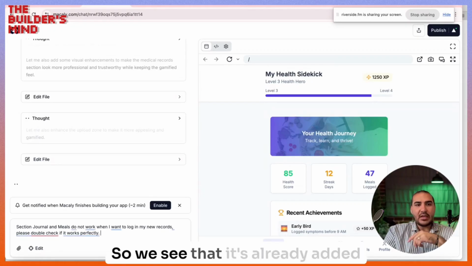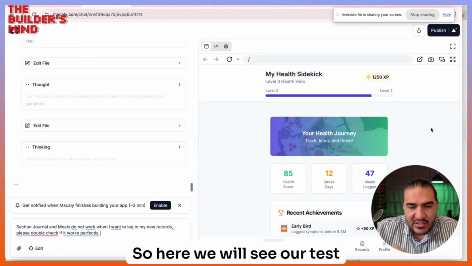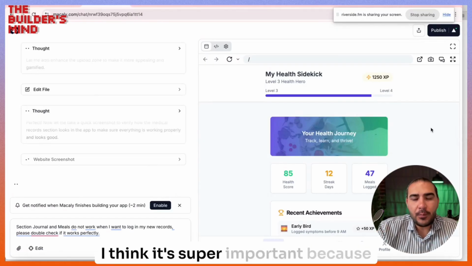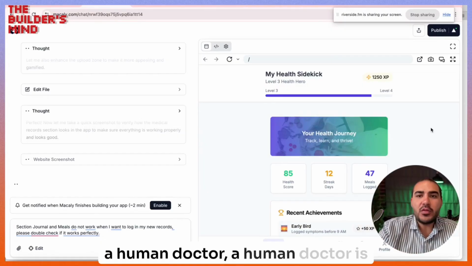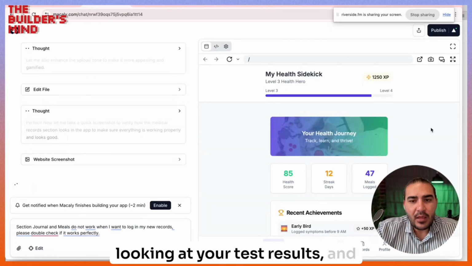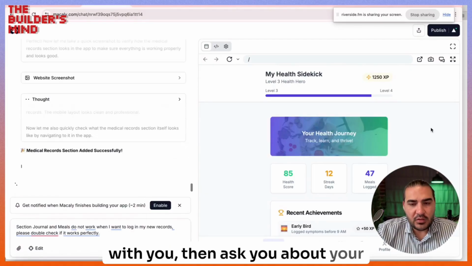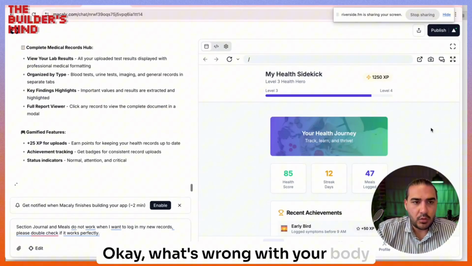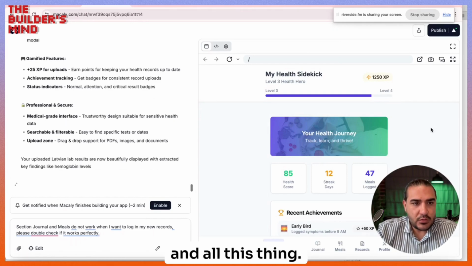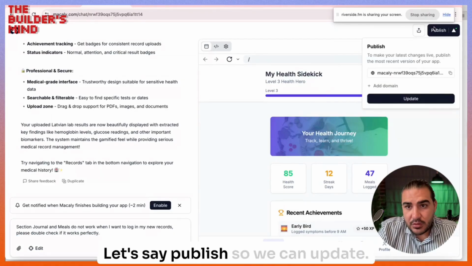Great. So we see that it's already added the records. Here we will see our test results. I think it's super important because, for example, if you go to a human doctor, they look at your test results, ask you what's wrong, then ask about your diet, and then make some conclusion about what's wrong with your body. So it's doing some stuff here. Okay, it works. Great. This is it. Let's say publish so we can update.